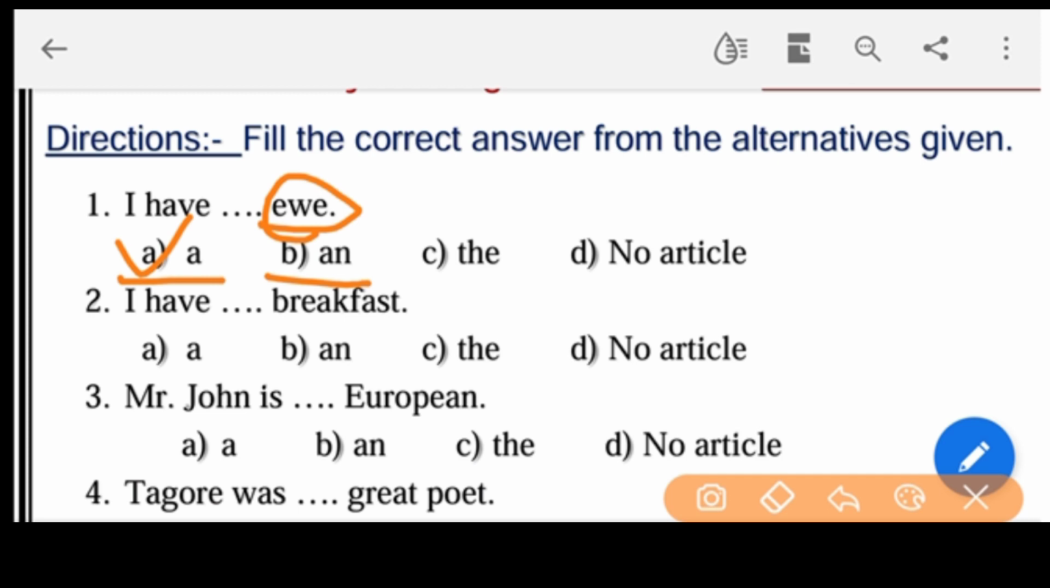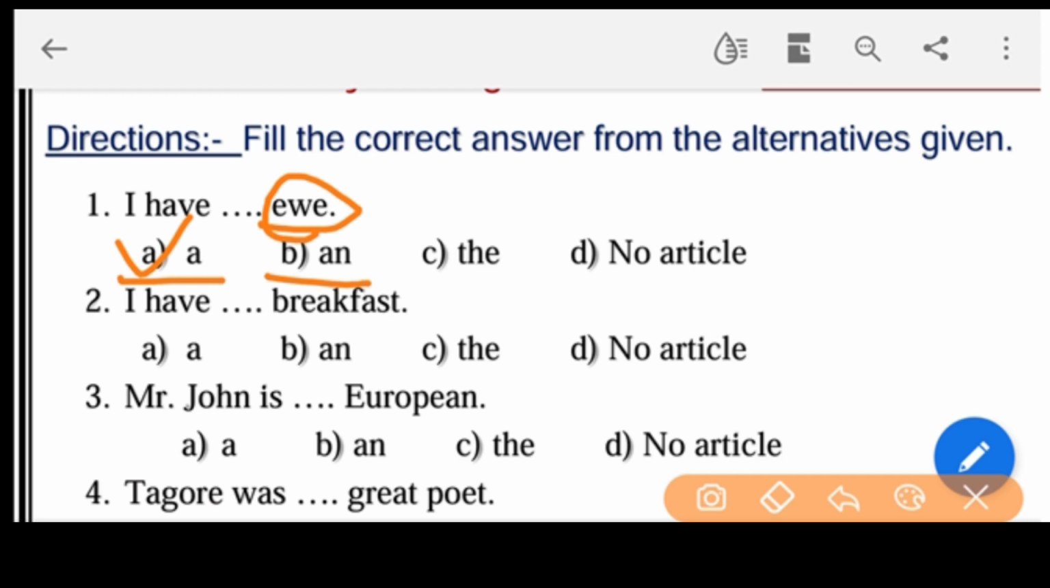Okay friends, once again you can check your dictionary and the pronunciation of the word also. Remember, articles should be used based on the pronunciation of the words. Yeah, we can move on to the second one.